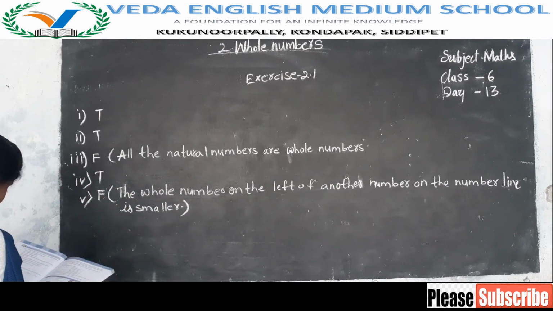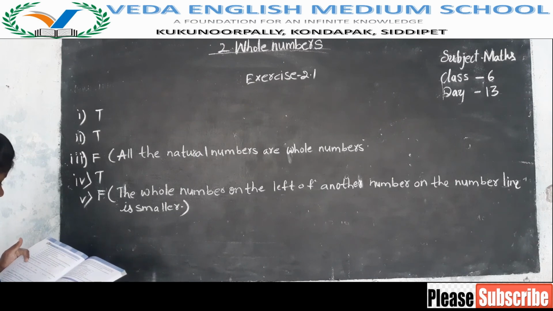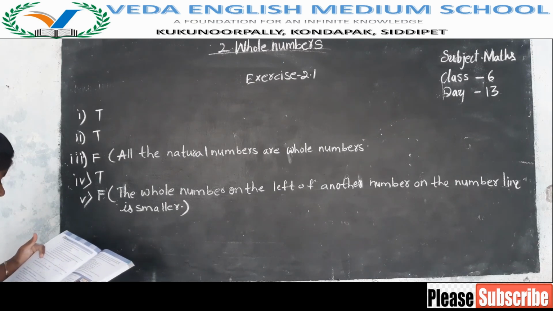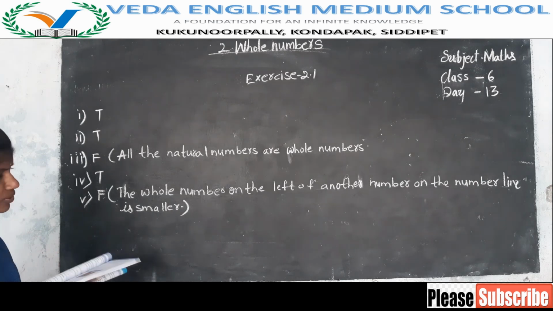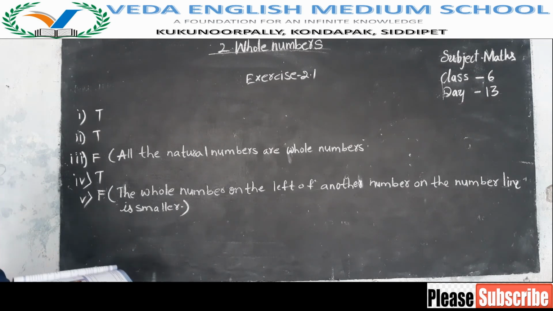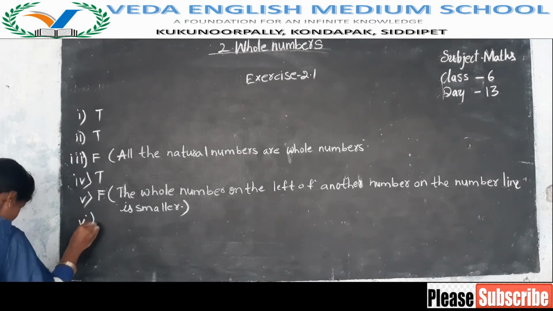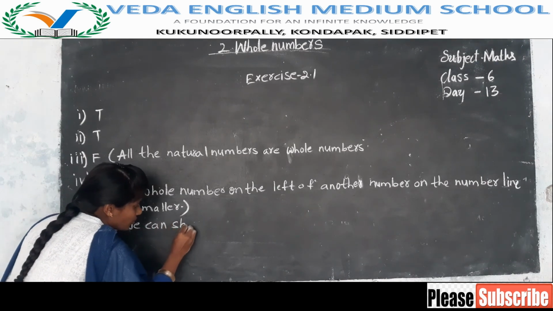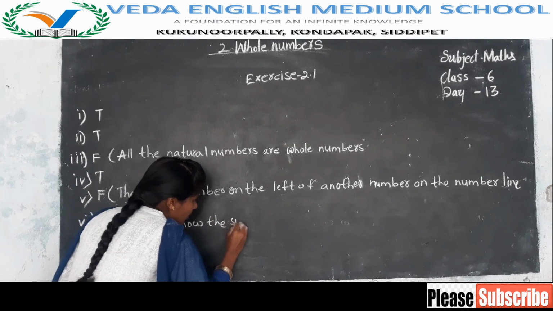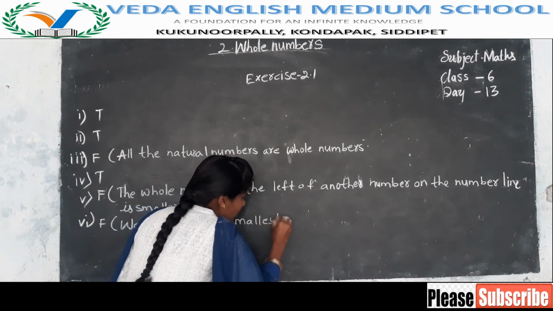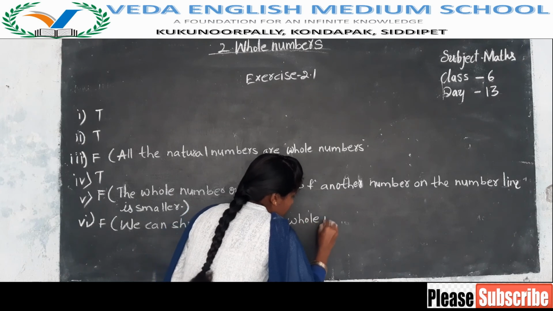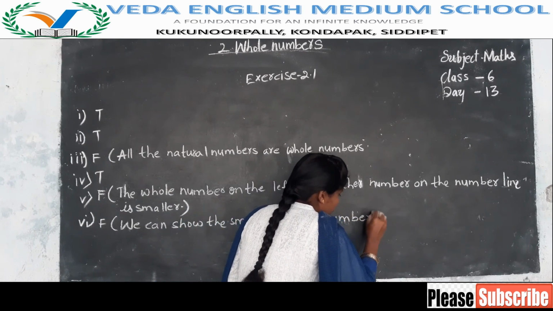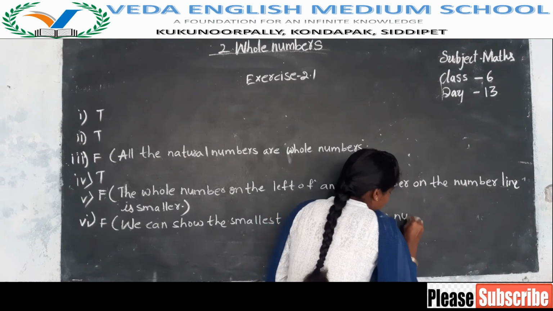Next question. This one has completed. We cannot show the smallest whole number on the number line. No, we can show the smallest whole number on the number line. What is the smallest whole number? The smallest whole number is 0. We can show 0 on the number line. So sixth one is false. We can show the smallest whole number on the number line.